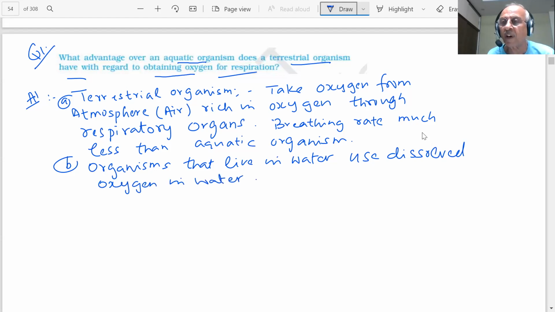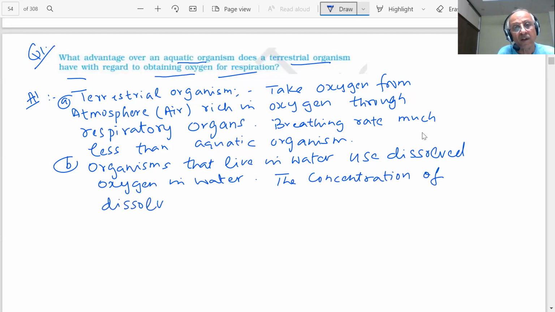Water has oxygen, but a very small amount, because oxygen is dissolved in water. ठीक है? The concentration of dissolved oxygen in water is low.